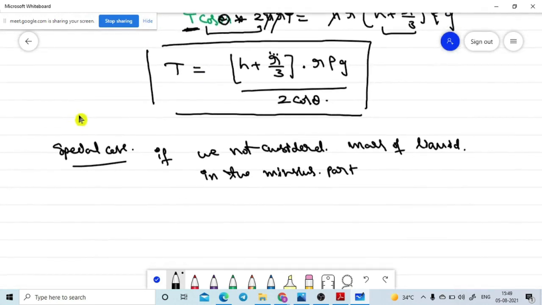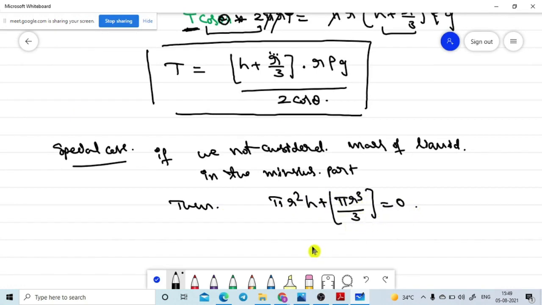Now, pi r square h plus pi r cubed by 3, this part goes to 0 because we are not considering this part. So what will happen to this one? This is a volume.